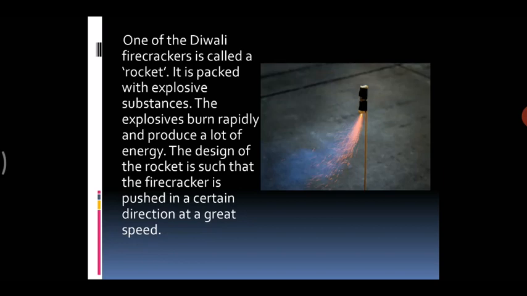Now, what do you need to burn a rocket? You need fire first of all, right? Now, in that firecracker, what things are there? Chemicals are there, gunpowder is put in it, right? Now, how does it move rapidly with great force?